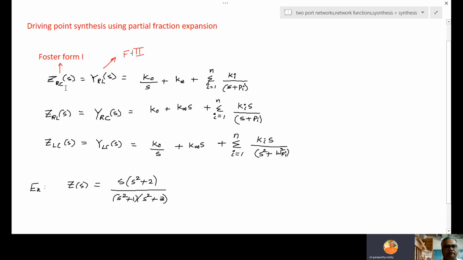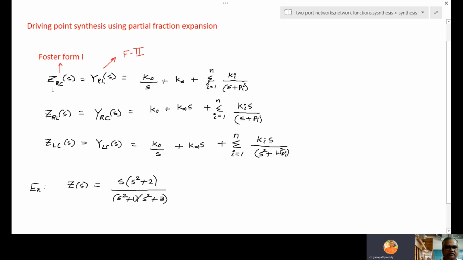If it is an RC network, any RC network may contain one resistor and capacitor in series, and another section will be resistor and capacitor in parallel. Again, I am repeating, any RC network will contain resistor and capacitor in series, and the other possible combination is resistor and capacitor in parallel.